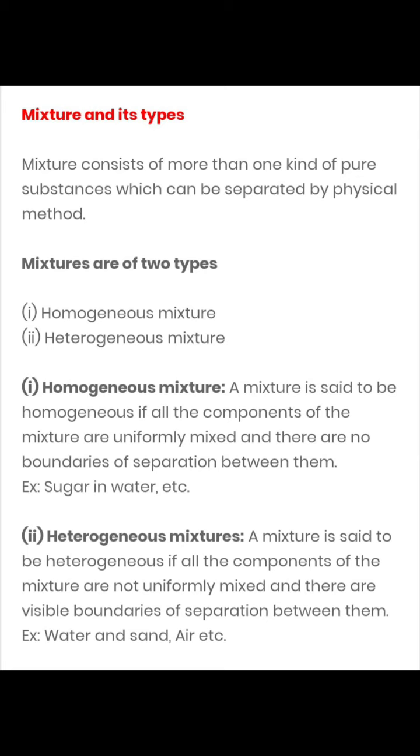The sand is not going to get dissolved in the water, and after some time, if you do not disturb this system, the sand will settle at the bottom, and there will be two separate boundaries in the beaker that you'll be able to see. So such mixtures are called heterogeneous mixtures.